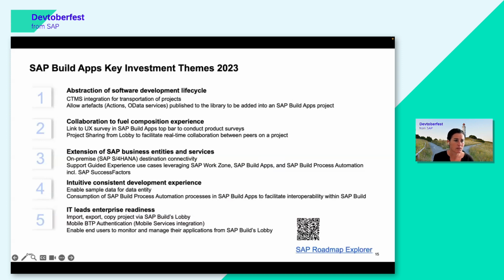So important is also that we look into the software development lifecycle. When we continue to add features to Build apps, it's important for us to also look into SAP technology that's available, that's already known to our customers, that you maybe use day in, day out, right? Because all this convenience that comes with what we have built already, we now want to transfer also into younger products, like for instance, Build apps and the cloud transport management services capabilities. That's something that we believe to be essential and important. So this is something we're including currently.